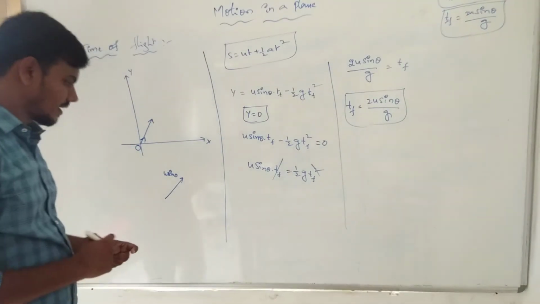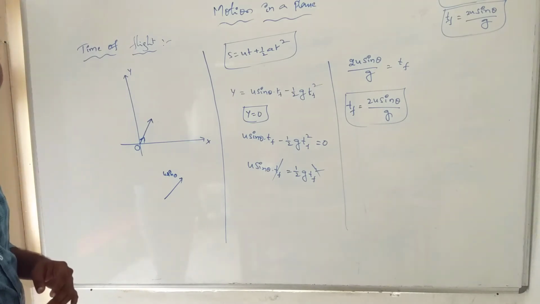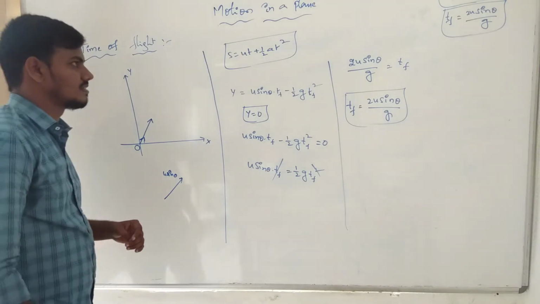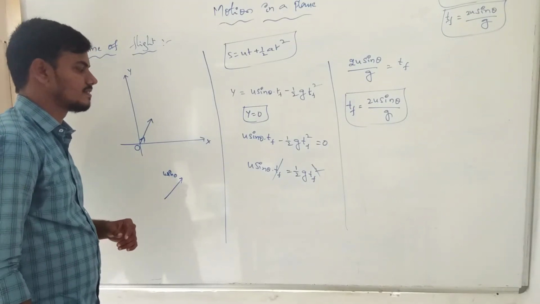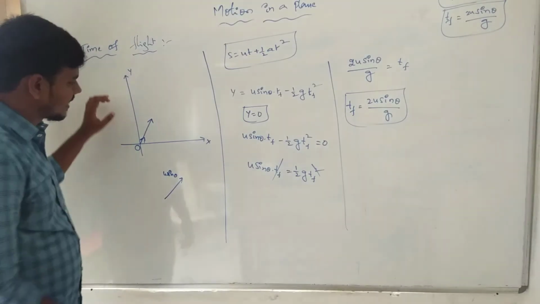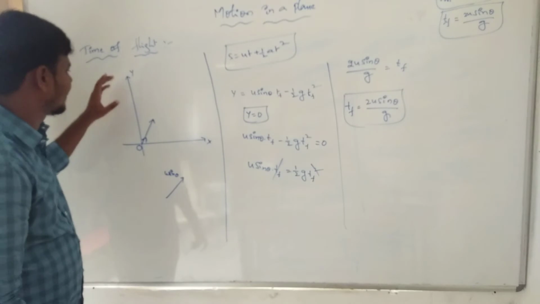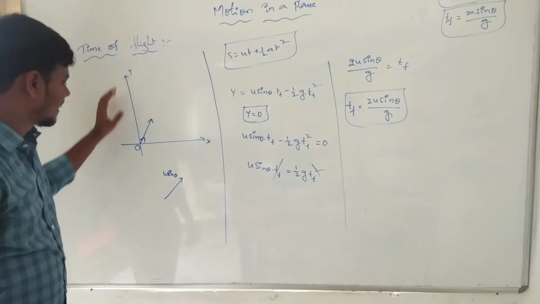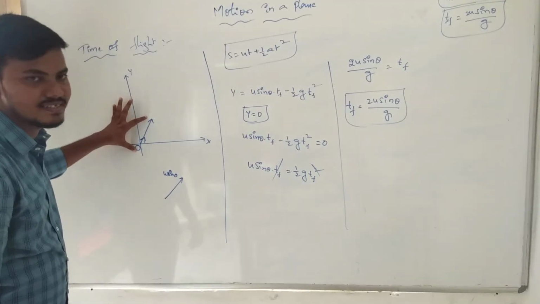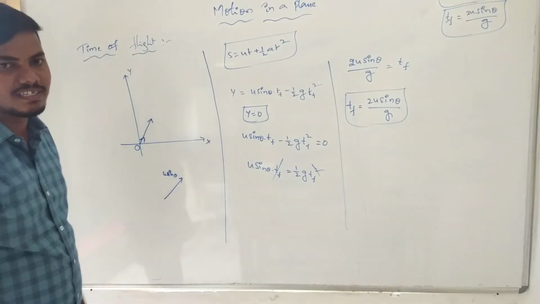In our previous one, the time of maximum height, the equation is tm is equal to u sin theta by g. Next one, tf is equal to 2u sin theta by g. Now if we take two axes, the x-axis is the base of the point and the y-axis is the projection of the point. At the initial point, the object is projected, and u is the initial velocity.